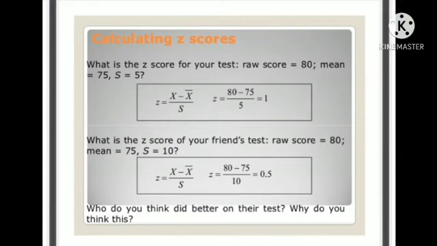What is the z-score of your test, if the raw score is 80, the mean is 75, and s is 5? So 80 minus 75 is 5, divided by 5, so the z-score is 1. And then what is the z-score of your friend's test, if the raw score is 80, the mean is 75, and s is 10? So 80 minus 75 is 5, divided by 10, so the result is 0.5.